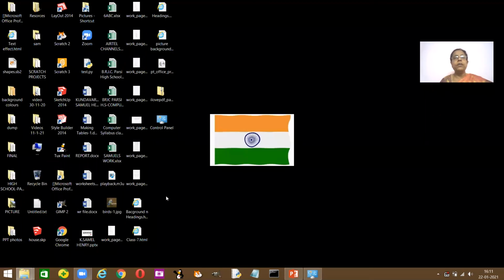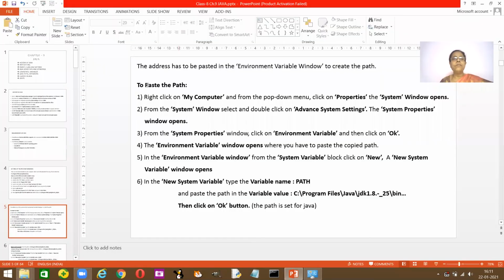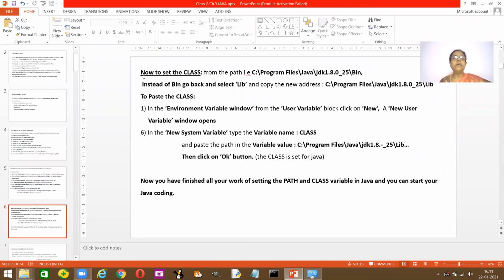Now that you created your folder, you can create your program files. As I told you, this is how you put the path, and from here you create the class. Just now I showed you, instead of lib, it will go back to bin. Again, from the environment variables in the new system, in the variable name, type class and paste the path in the value. Then click OK.